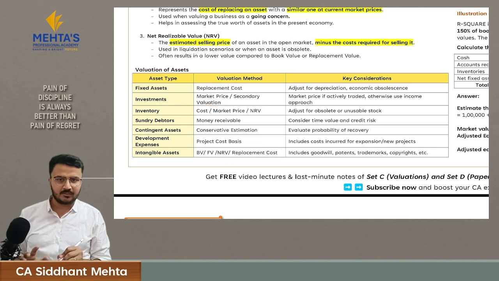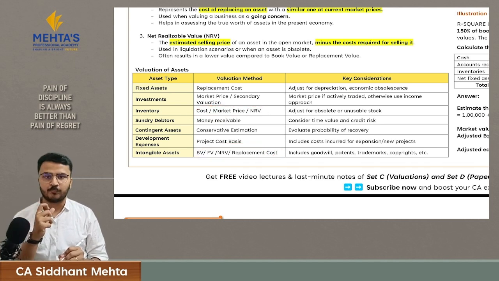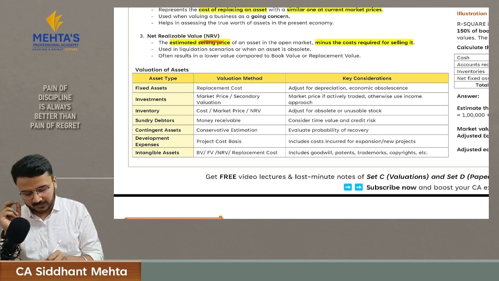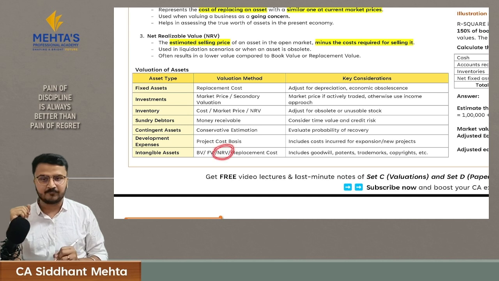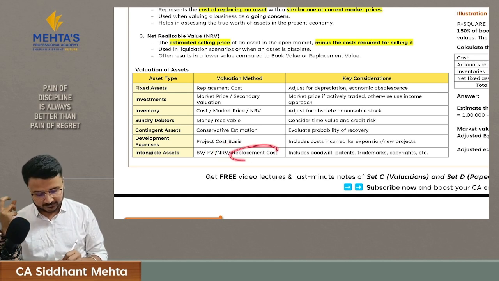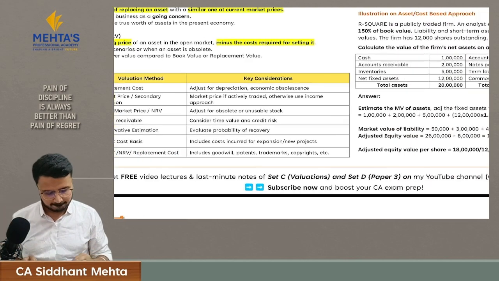The question will tell you which value you have to consider, but in case the question has not told you, then check whether you are valuing at the time of a liquidation scenario. If yes, then take NRV. If you are valuing a business which is of going concern assumption, then take replacement cost. This will depend upon the question.